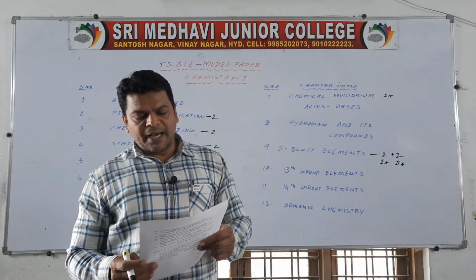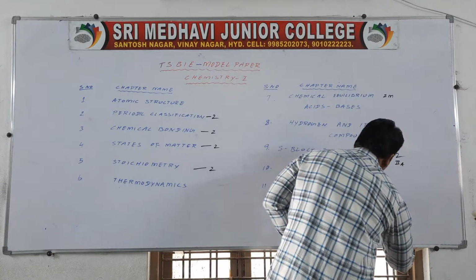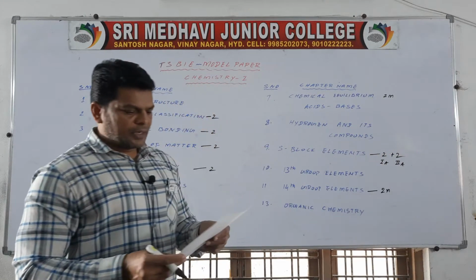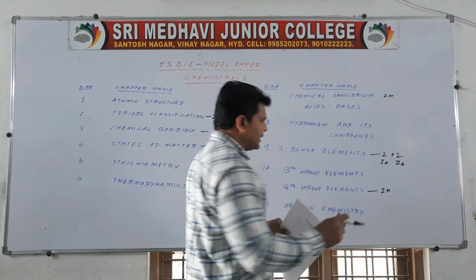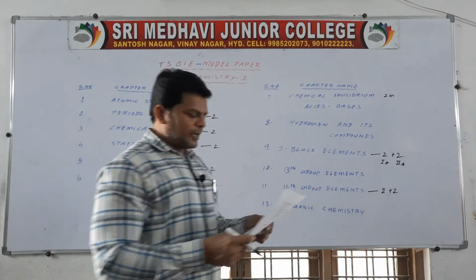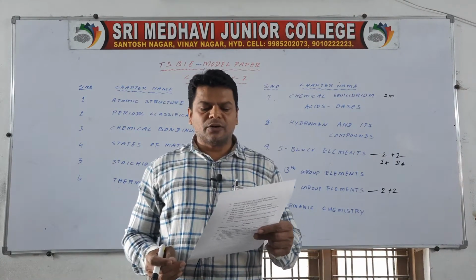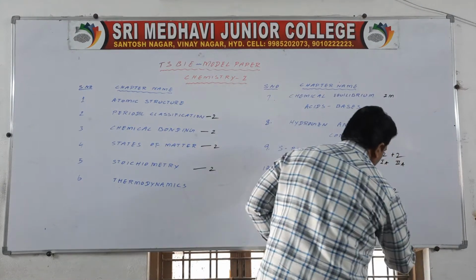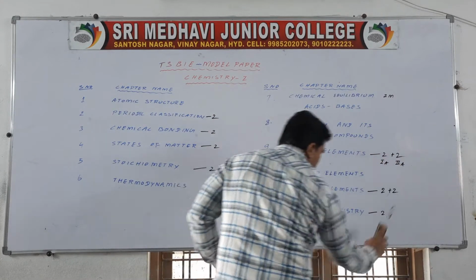Diamond has a high melting point, explain. It is from 4th A group elements, students, 2 marks. What is the effect of water on tin? That is also 4th A group elements, 2 marks. Next, write the structure of neopentane and trichloroethanoic acid. It is from organic chemistry, students, 2 marks.